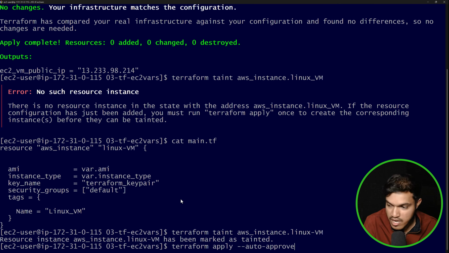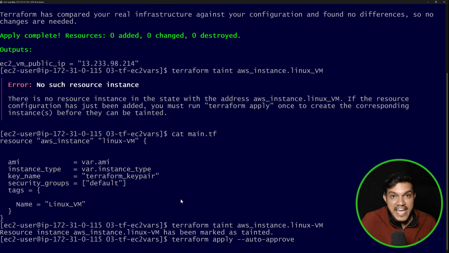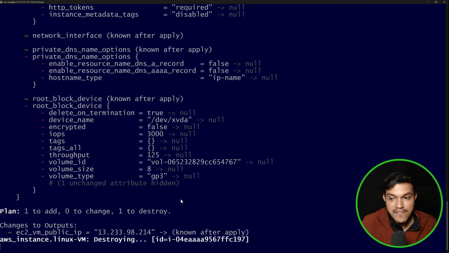I would like to rerun this, and you can see the existing resource will get deleted. A new resource will be created. You can observe this. Okay. And this is possible after you apply taint. You can see plan: 1 to add, 0 to change and 1 to destroy.